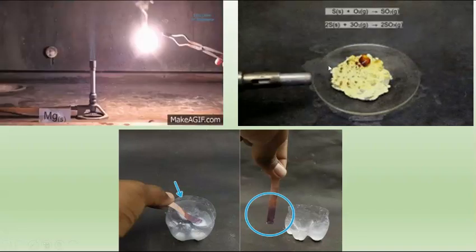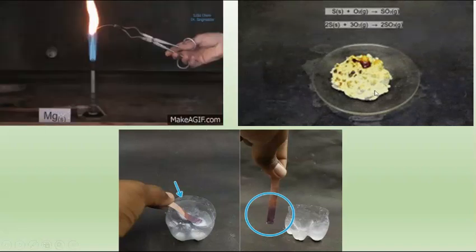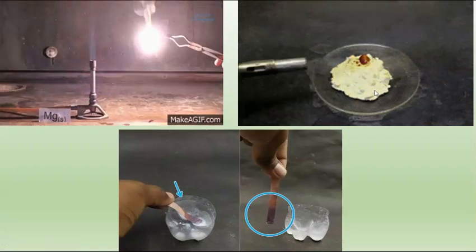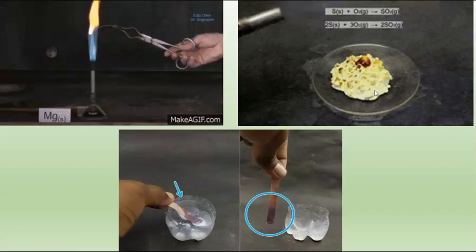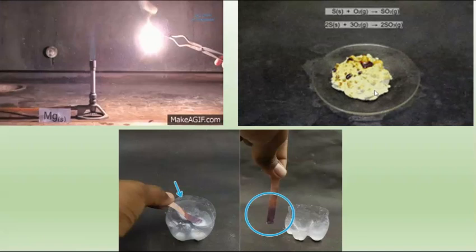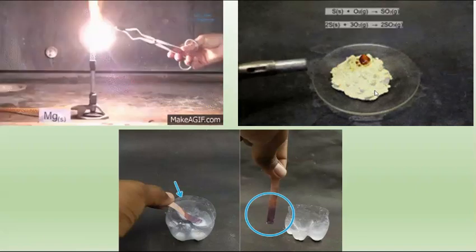Now see here. This activity, burning of sulfur, you have conducted in 8th standard. Here what we have done, we have taken a test tube. In that test tube, we have collected sulfur and we have burnt it. Then the gases which are produced, you have to collect in another test tube.